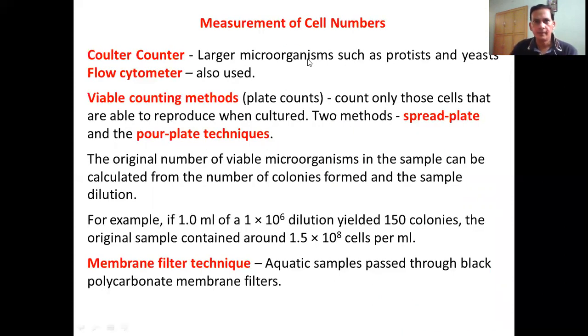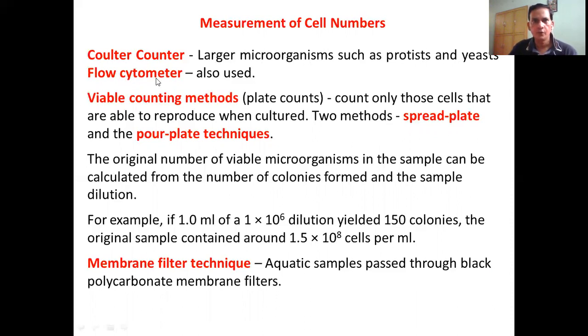Measurement of cell numbers can also be done with automated instruments. One is the Coulter counter, which is usually used for large microorganisms such as protists and yeast. This is an automatic system where you take the suspension of the microorganism in a cuvette, which is specialized for these instruments. Just take the microorganisms in that cuvette, put it into the instrument, and you get the count.